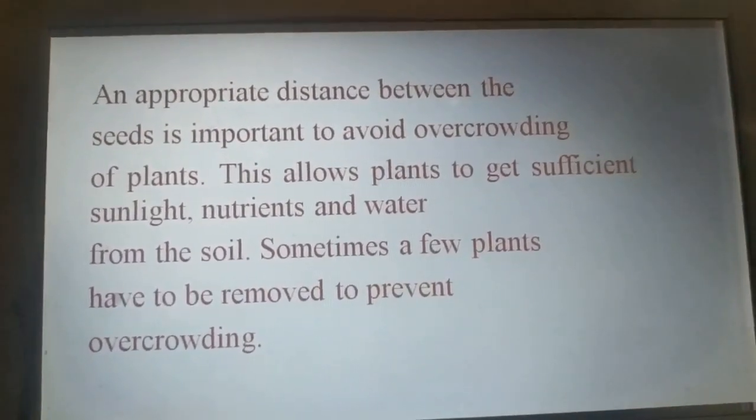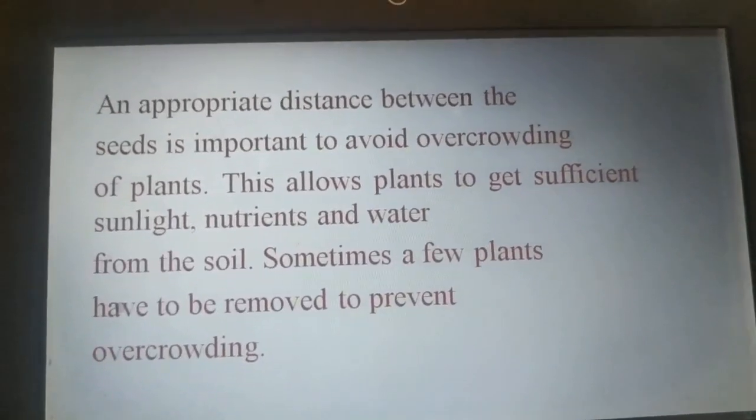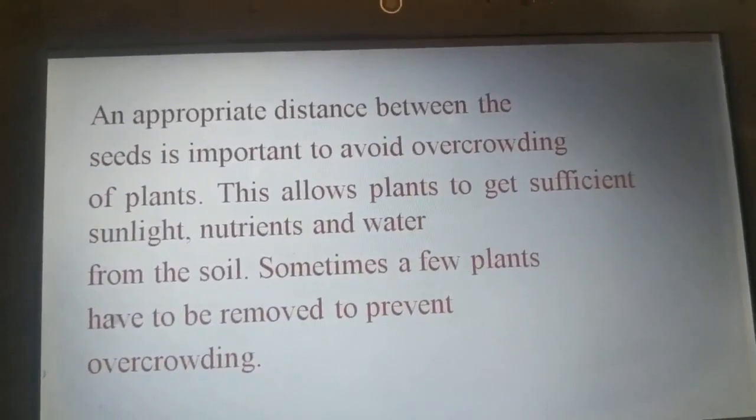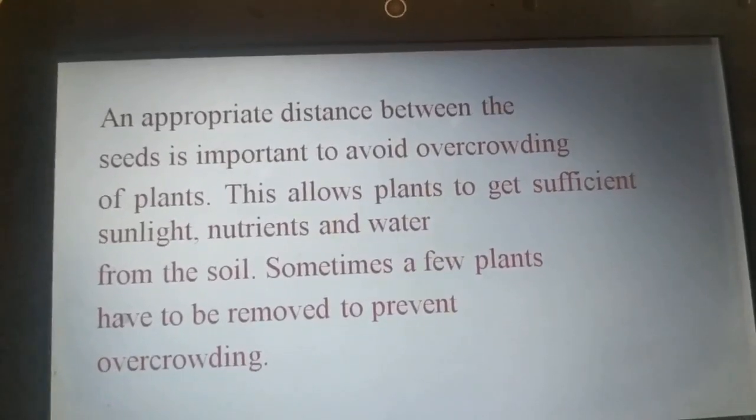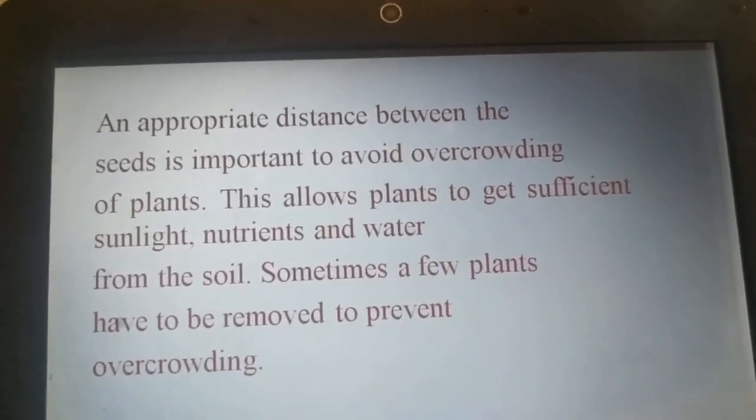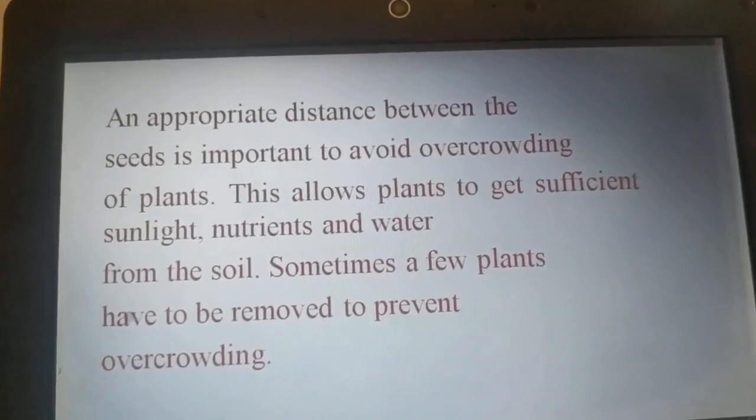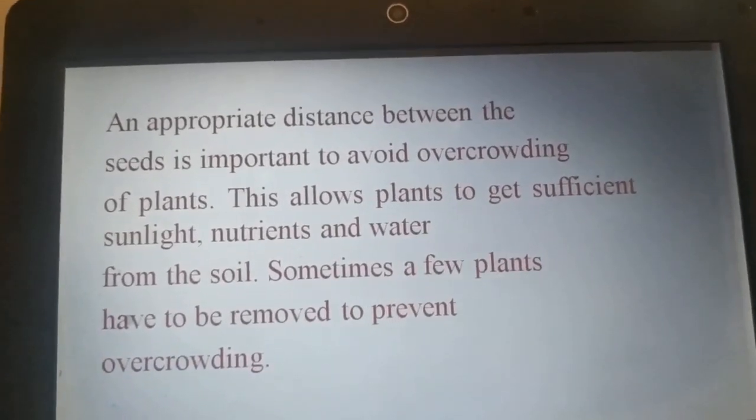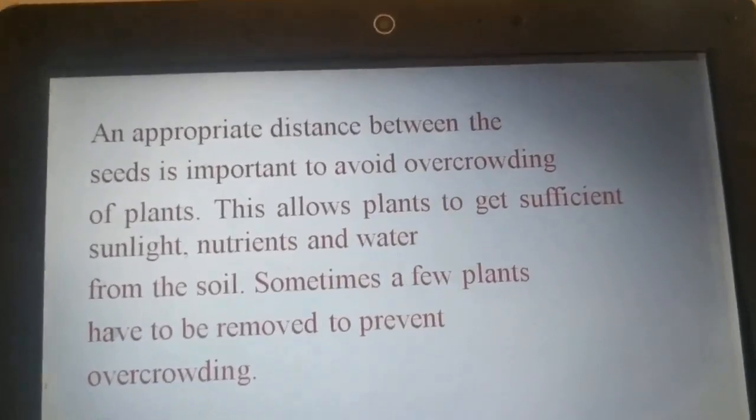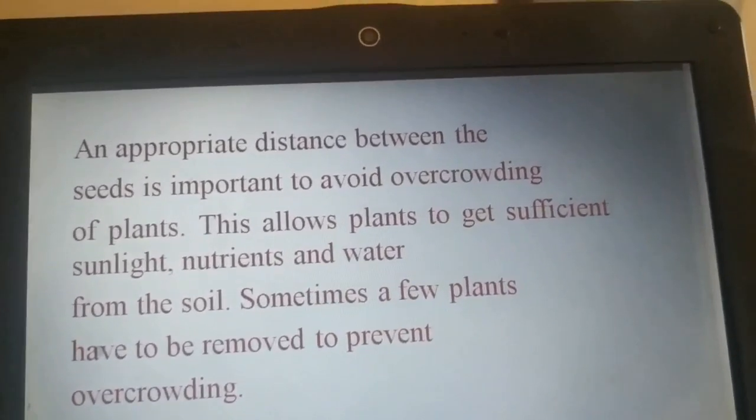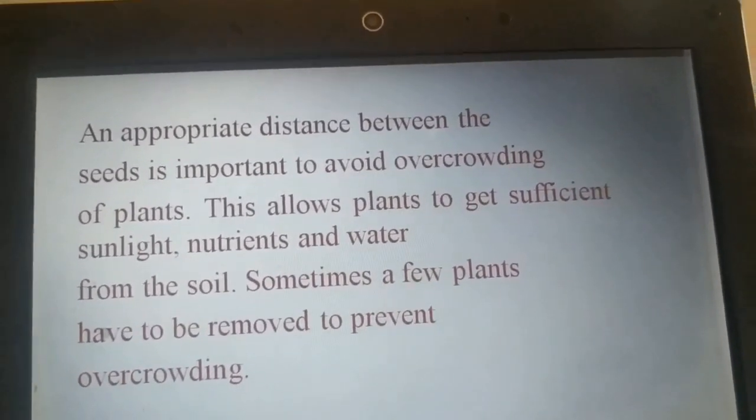And then next we discussed an important thing, that an appropriate distance is very essential for the proper growth of plants to avoid overcrowding, thereby the plants get nutrients, proper sunlight, and water from the soil. Then next I will give some homework for you from this section, very easy questions.